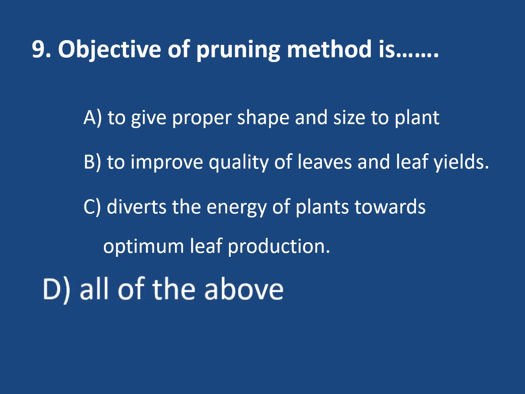The objective of the pruning method is to give proper shape and size to the plant. By this pruning method we improve the quality of leaves and leaf yield. We also increase leaf production. Then, by this pruning method we divert the energy of the plant toward optimum leaf production. So the correct option is all of the above.